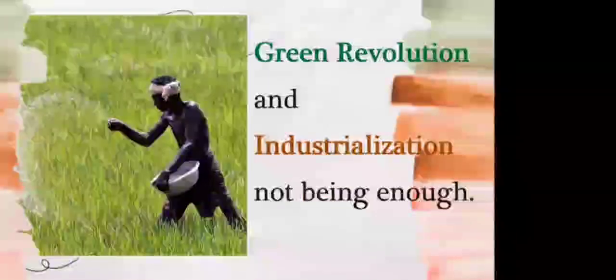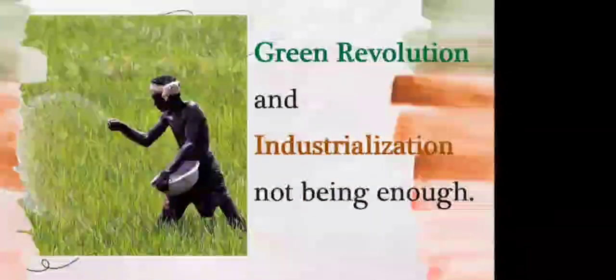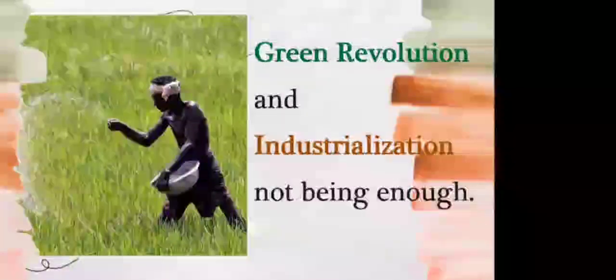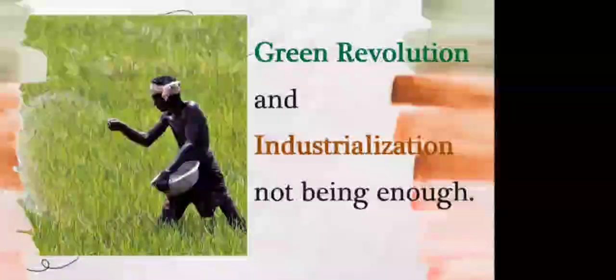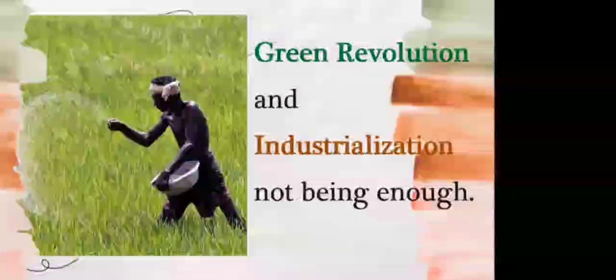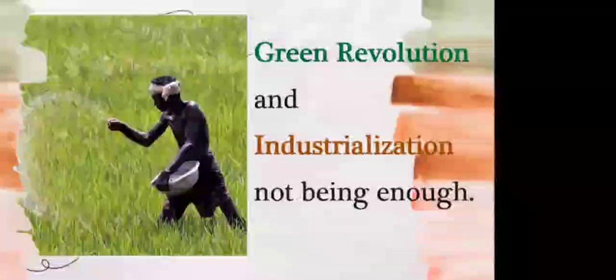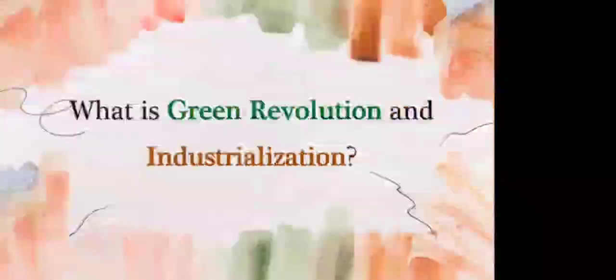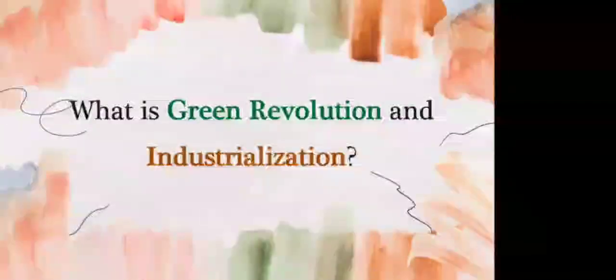Now, let's move to the second cause of poverty. That was the Green Revolution and industrialization not being enough. The Green Revolution happened in our country, and industrialization also happened in our country, but it was not enough. But let's first dig into what is the Green Revolution and industrialization. So, give an attempt. What is the Green Revolution and industrialization? In chapter 2, we have studied about it.